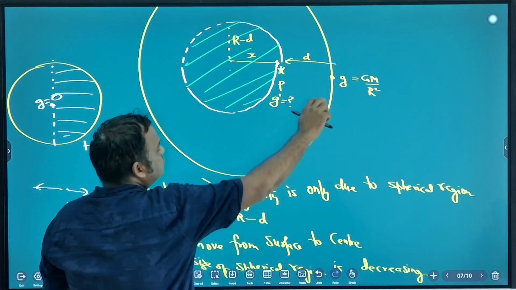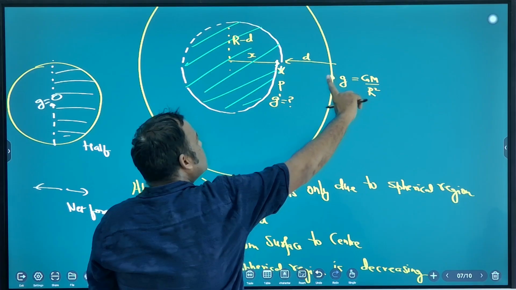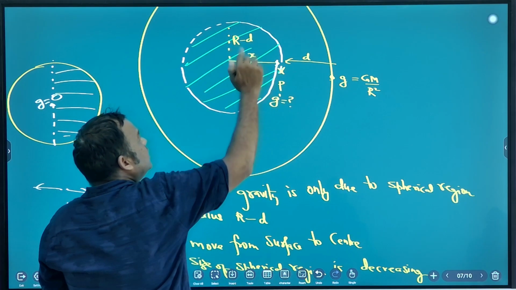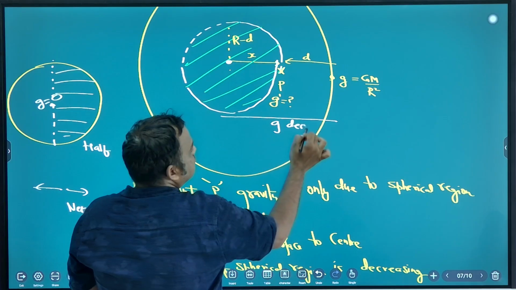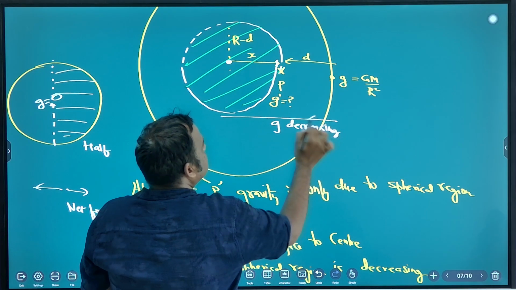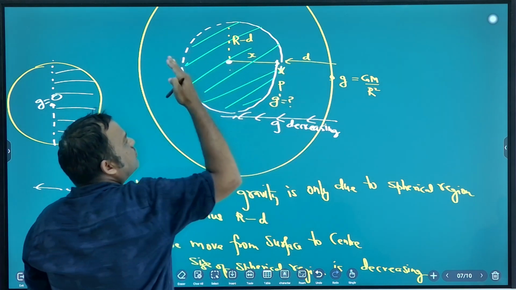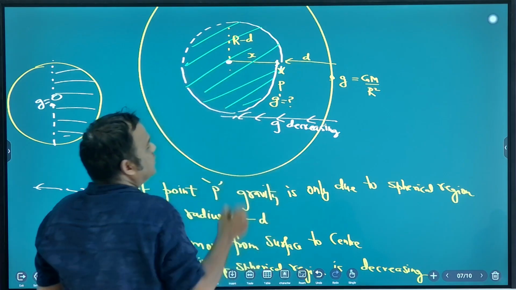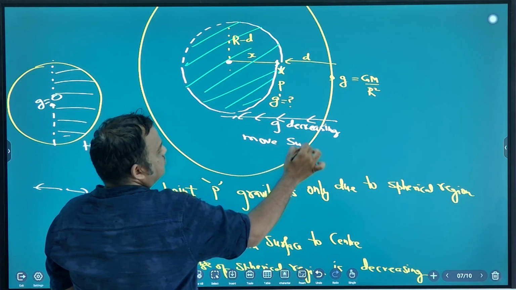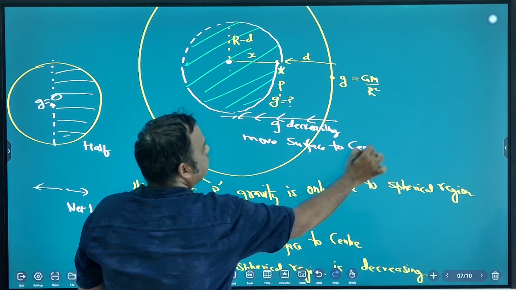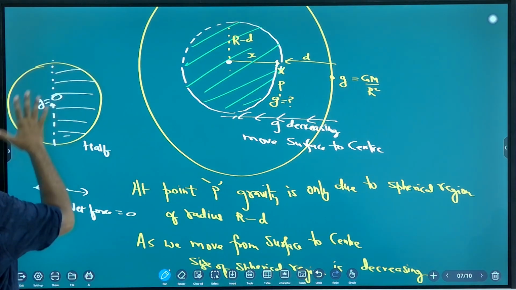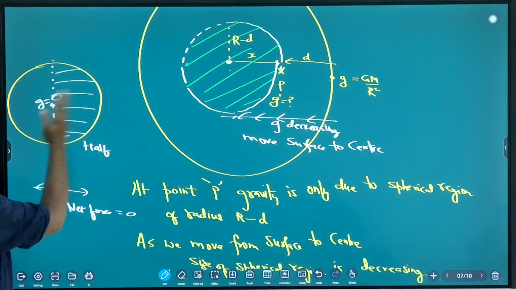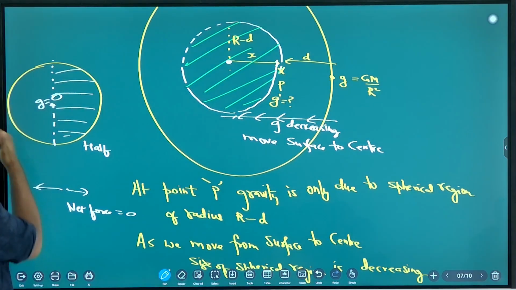So as you move from surface to center, gravity decreases. The right half will pull the object right side, left half will pull the object left side, so the forces cancel, net force 0.